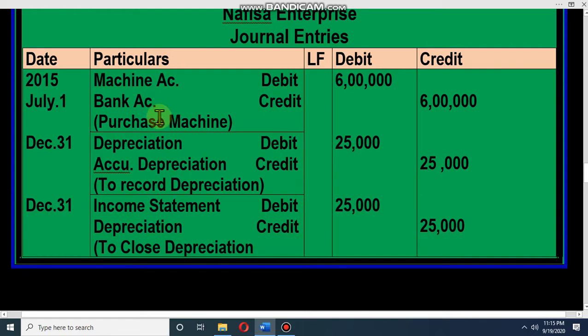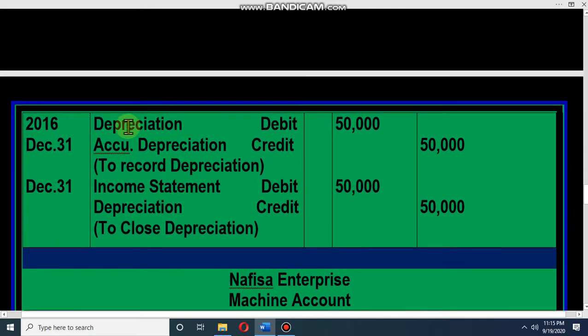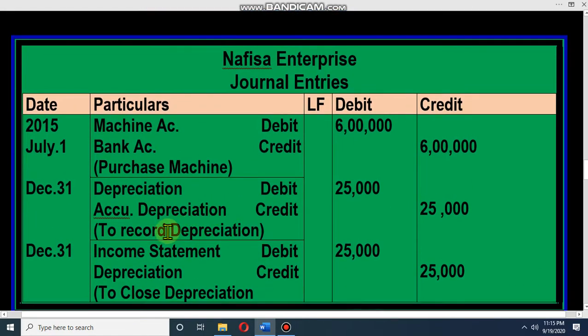Otherwise, journal entries for each year: depreciation debit, accumulated depreciation credit, income statement debit, depreciation credit. Look at next year also: depreciation debit, accumulated depreciation credit, income statement debit, depreciation credit. So dear student, I hope all of you understand.